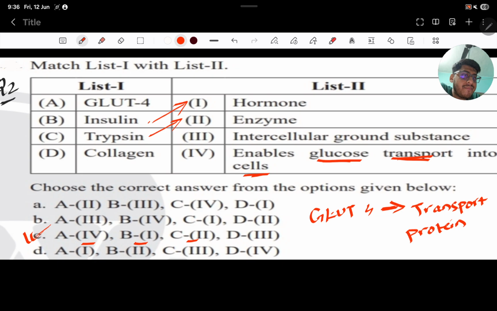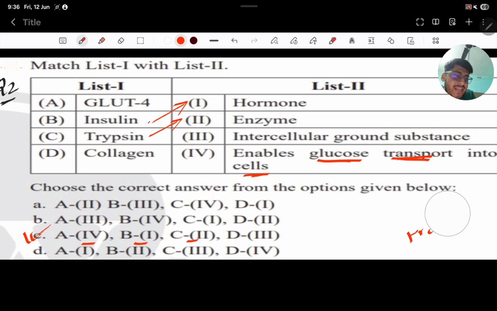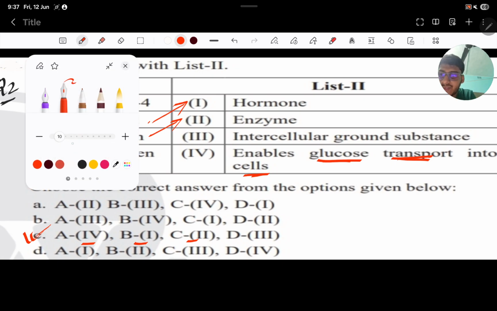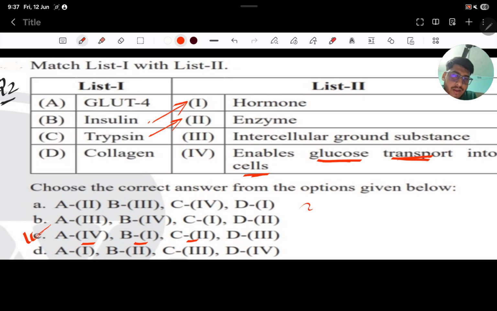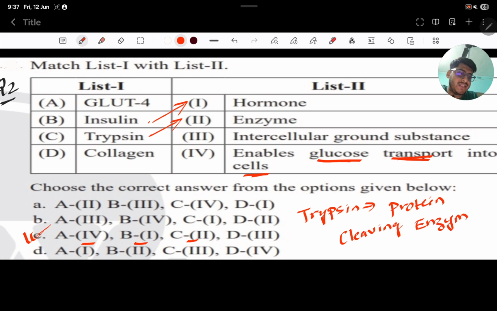Trypsin is an enzyme. Okay, it is a protein cleaving enzyme. Remember, trypsin is a protein cleaving enzyme, which means it cuts the protein. Suppose this is a protein, it will cut the protein.